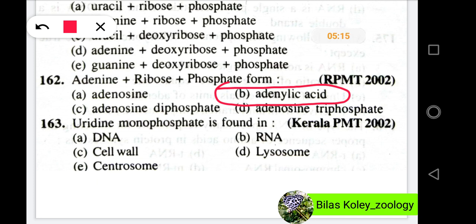Question number 163. Uridine monophosphate is found in, and the options are DNA, RNA, cell wall, lysosome, centrosome. In this question, the right option will be option B, RNA.